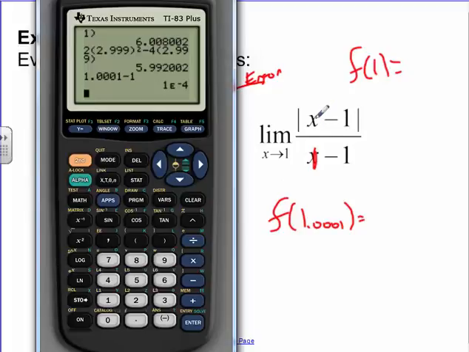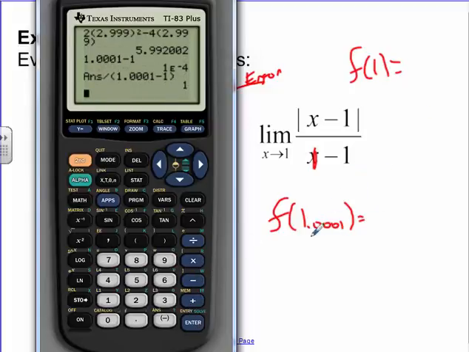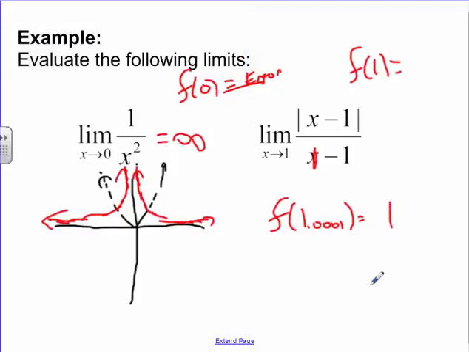Now, if it was positive, it stays positive. So since it was positive, I'll keep it the same. And then I should be dividing by 1.0001 minus 1, the exact same thing on the bottom. Well, the limit from there looks like it's 1. Right? As it's approaching from the positive direction, it was 1. What about the negative direction, though?